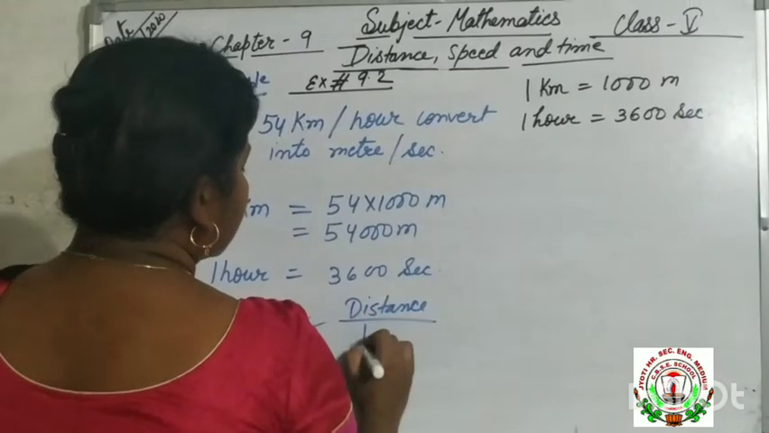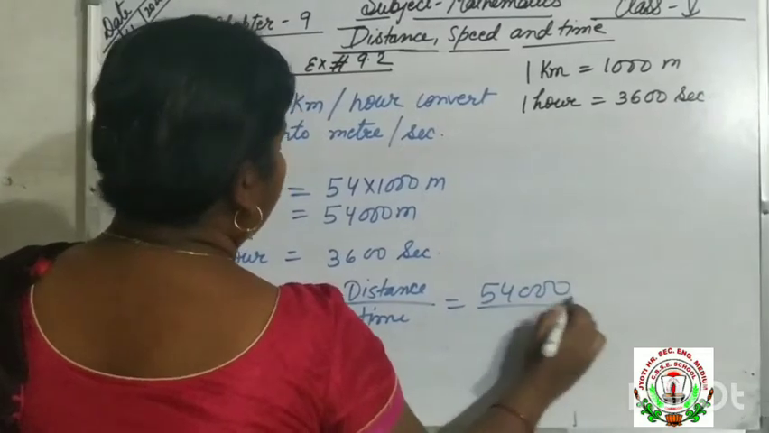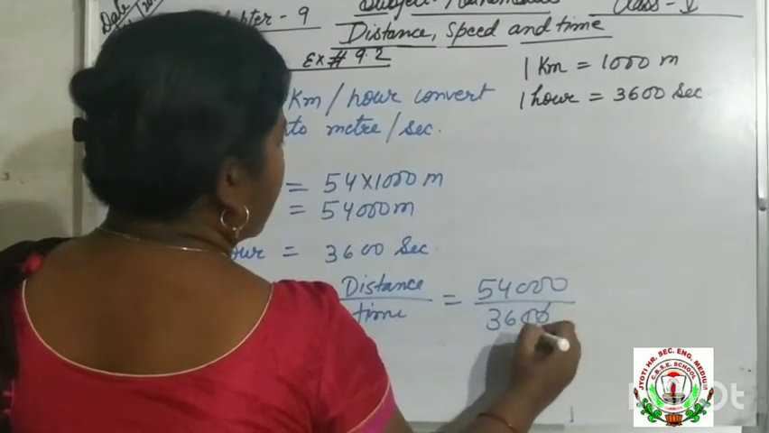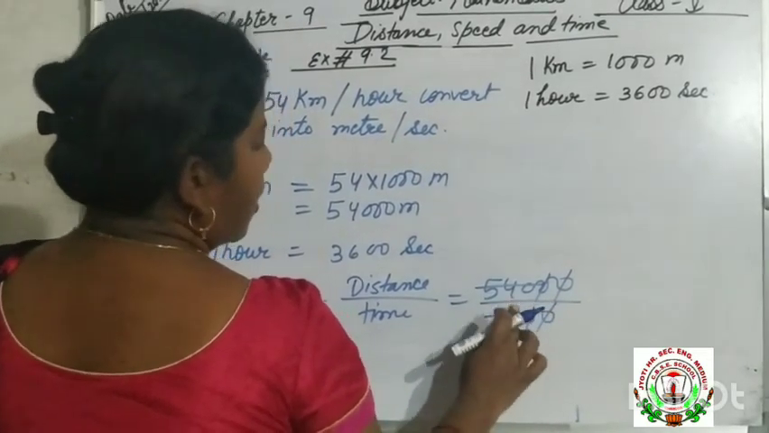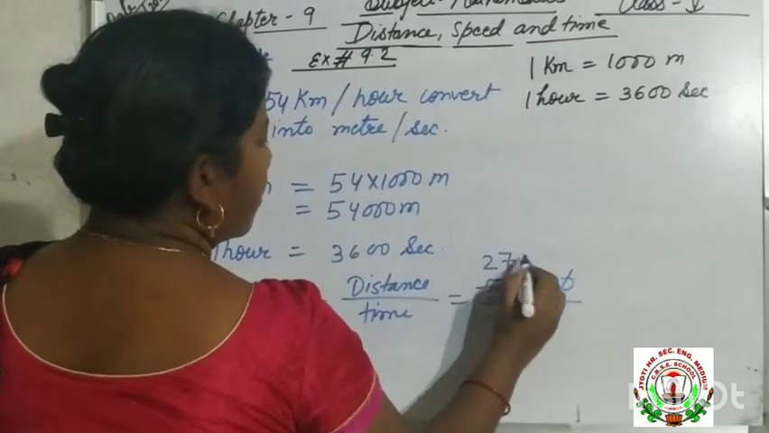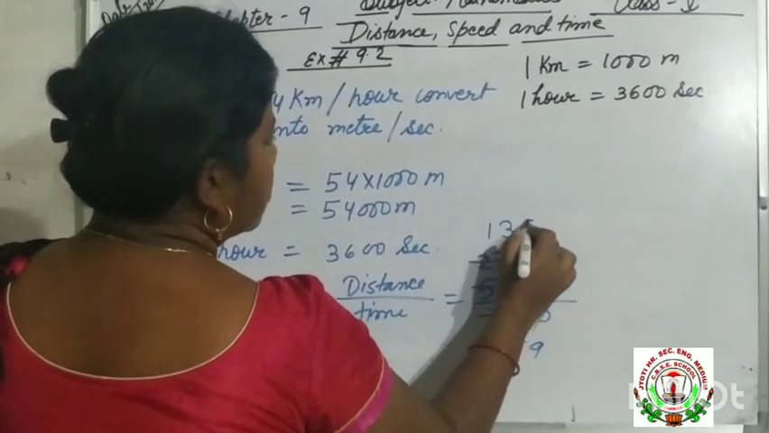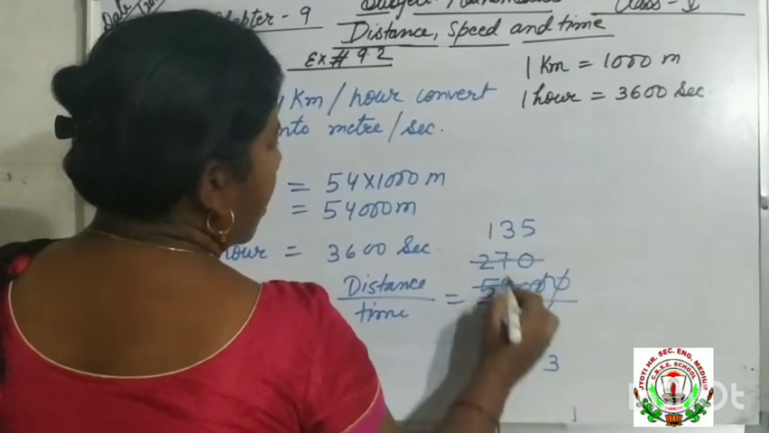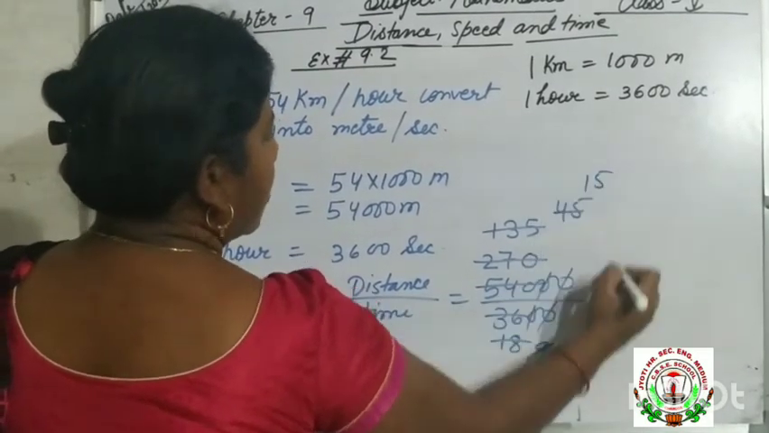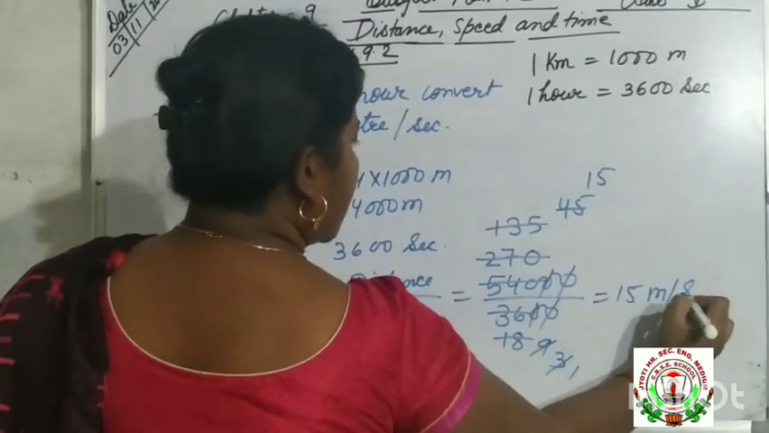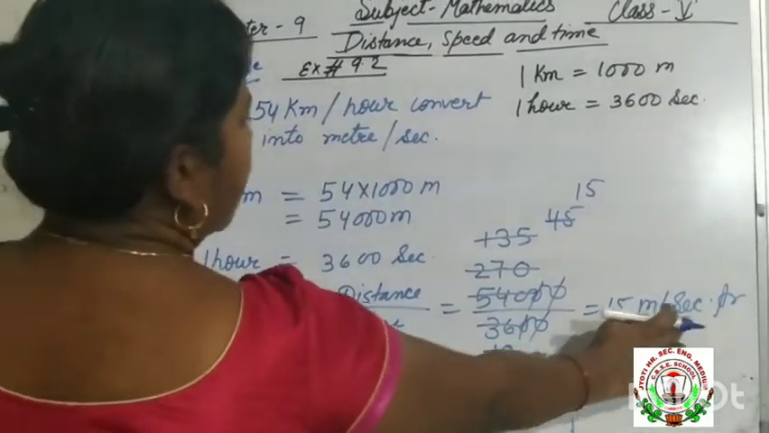So what is the distance? Distance is 54,000 and time is 3600. Now cancel it. Both are even numbers, so it is divisible by 2. 2 2s are 4, 2 7s are 14 and 0. 2 9s are 18. 2 1s are 2, 2 3s are 6, 2 5s are 10. 3 3s are 9, 3 4s are 12, 3 5s are 15. So 15 meter per second. So this is how to convert kilometer per hour to meter per second.